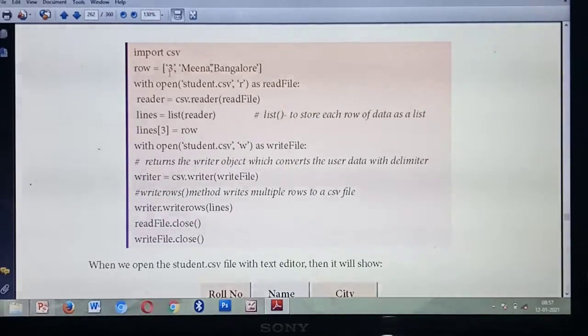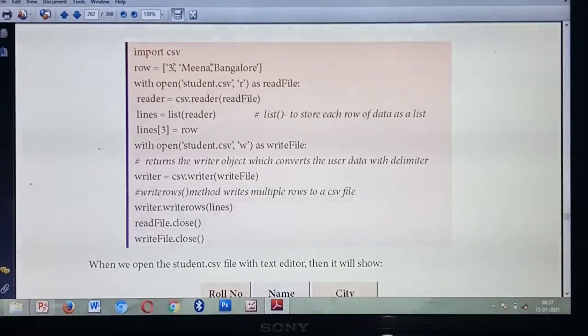Same way. So first you are giving the modifications. What modification? The third row detail you are changing as 3, Meena, Bangalore. Next, you are going to open the file in read mode. Why? First you should read the file, then only you can make modifications in write mode. Understood?